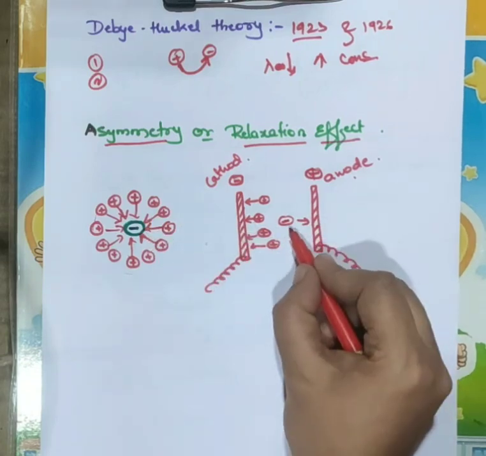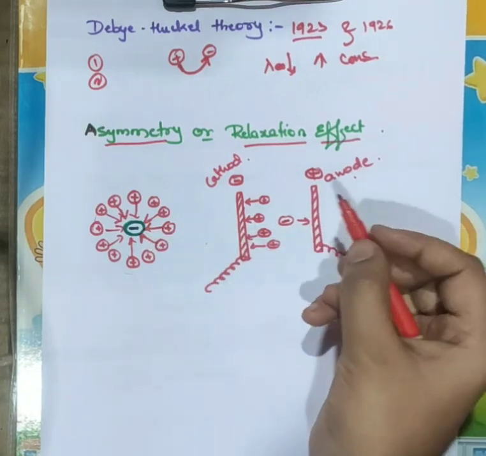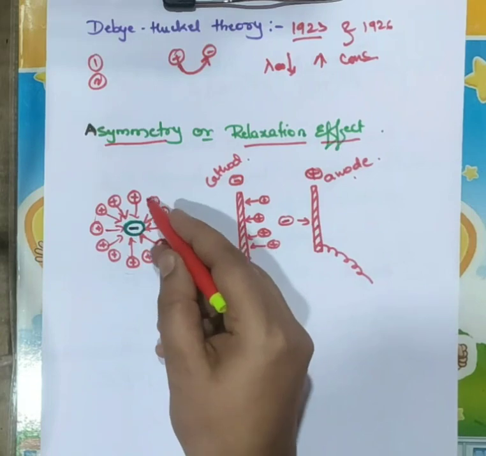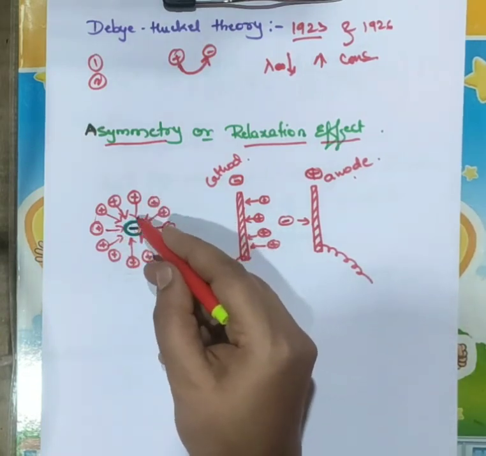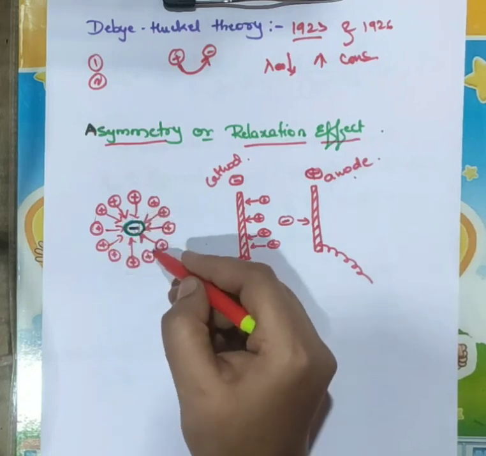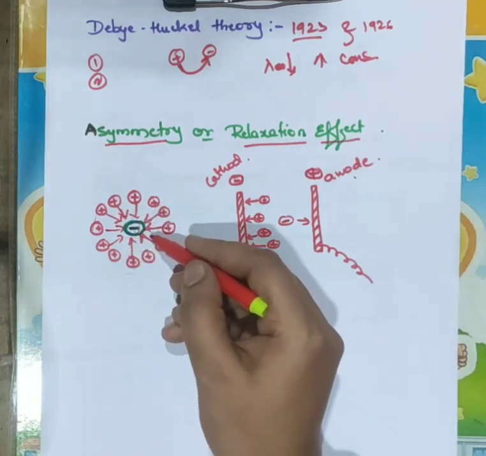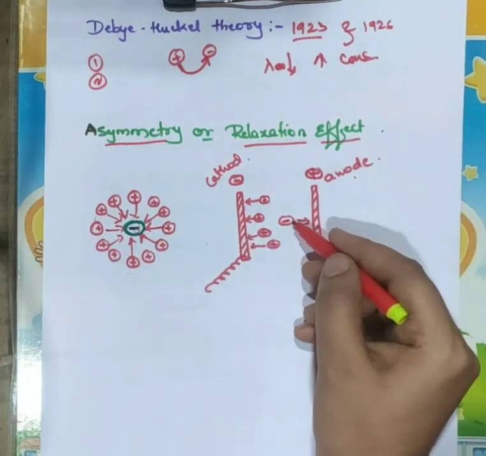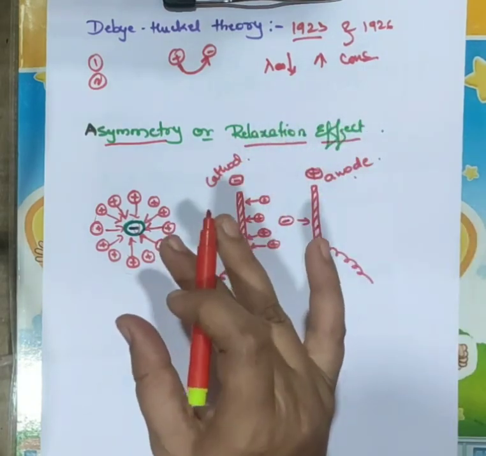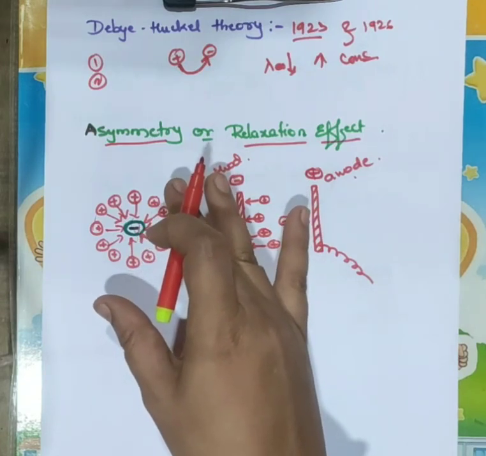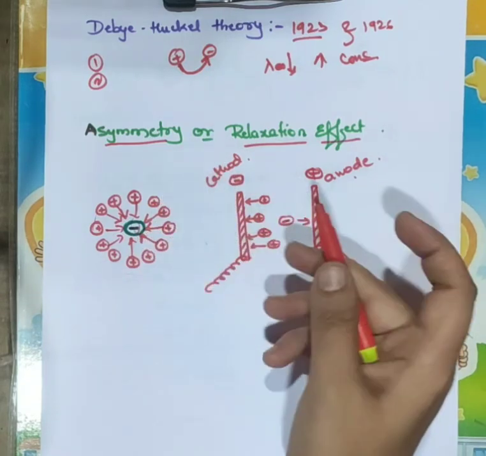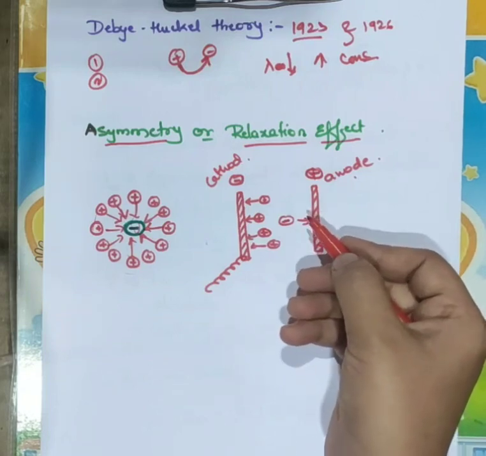This negative ion will move behind this positive ionic atmosphere. This negative ion leaves the large number of positive ions behind, right? So here the negative ion will be in front and the positive ionic atmosphere will be behind it.